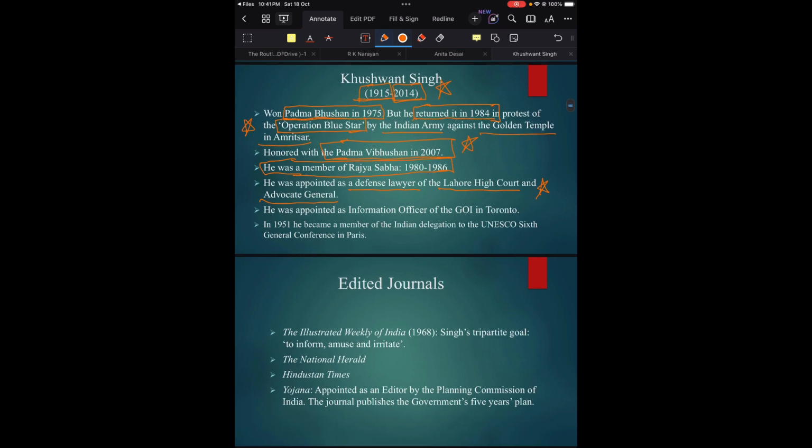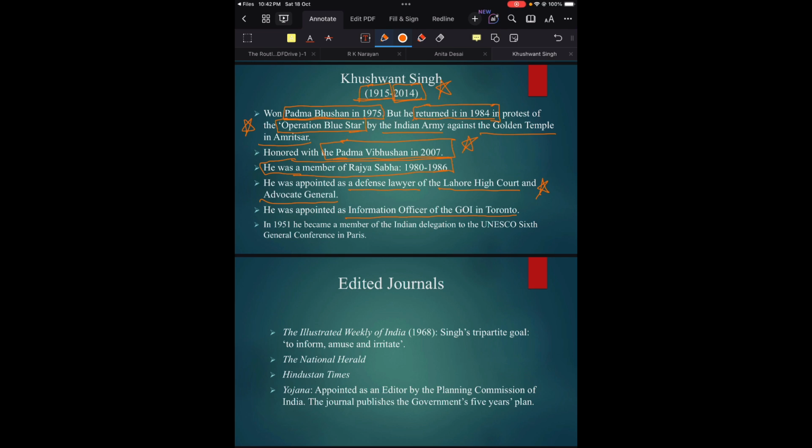He was also appointed as information officer of the government of India in Toronto. So he was not only an author but also a diplomat, and he served in the government of India. He used all his experiences of being a defense lawyer and an information officer in his writing.